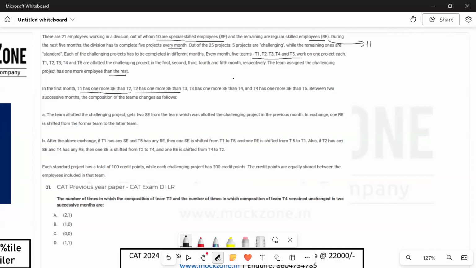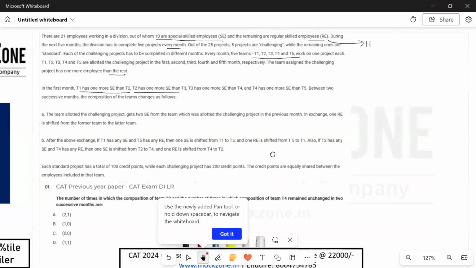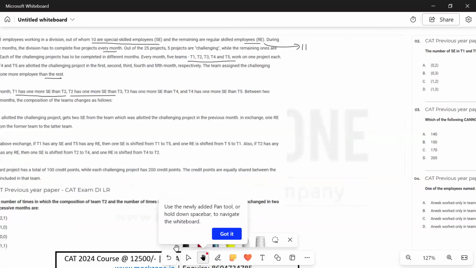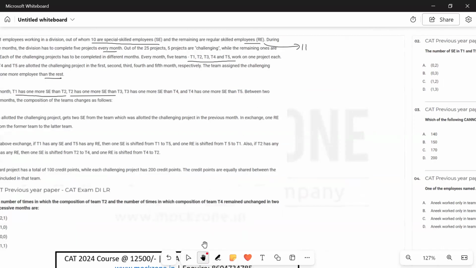So from T5 to T1, let's say we have 5 teams over here, which are T1, T2, T3, T4, and T5. These are the 5 teams we have.